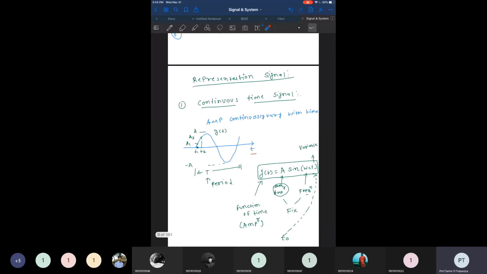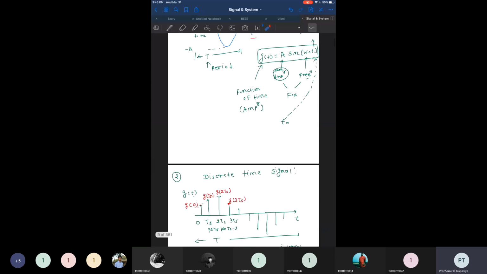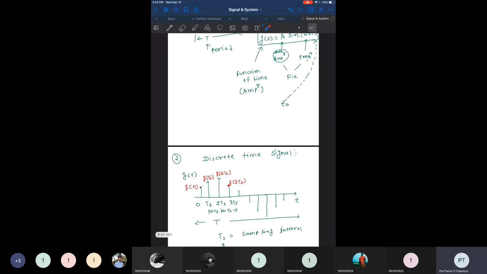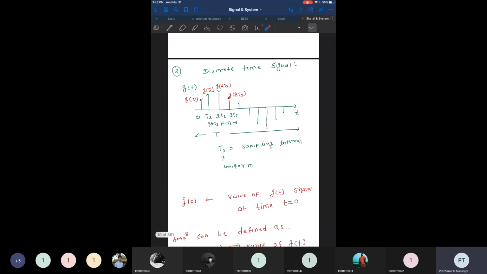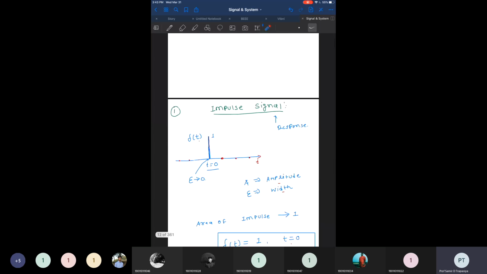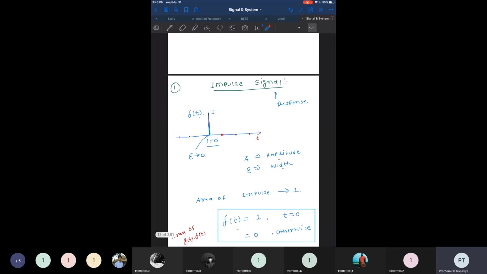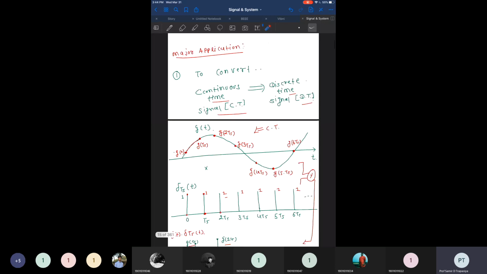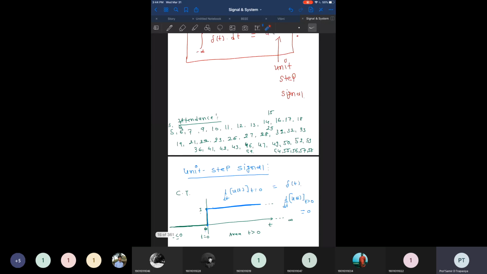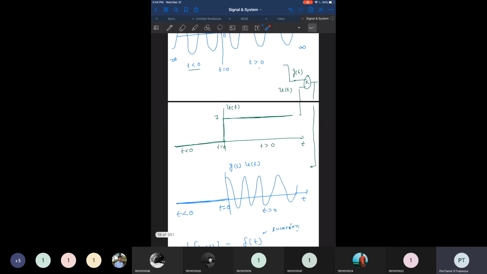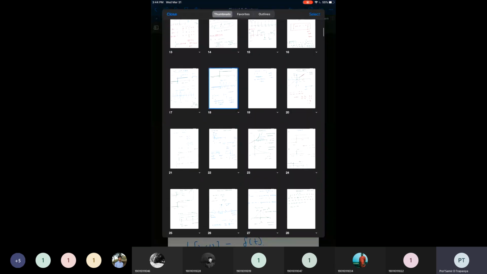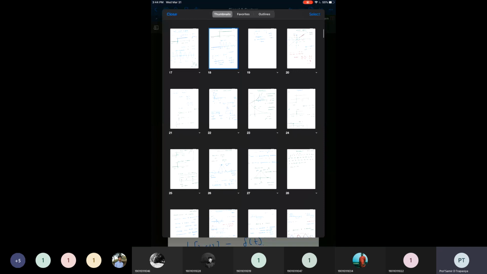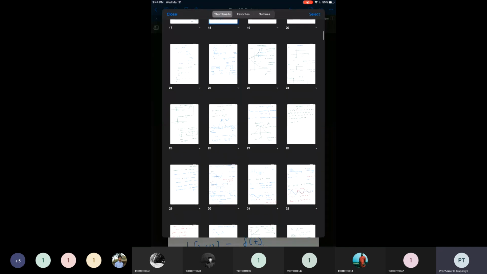Then we have even discussed how to represent continuous time signals, how to represent discrete time signals, and what the differences are between continuous time signals and discrete time signals. Moving forward, we discussed the mathematical representation for all such kinds of signals, like the impulse signal, unit step signal, sinusoidal signal, sinc function, signum function, and all. So that part I'm going to leave for you. For all the signals we have already discussed, right? Up to here, we have discussed all such kinds of signals, exponential, signum function also. You can go through this.